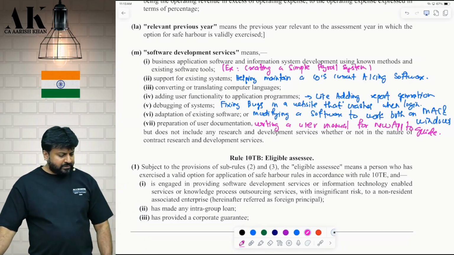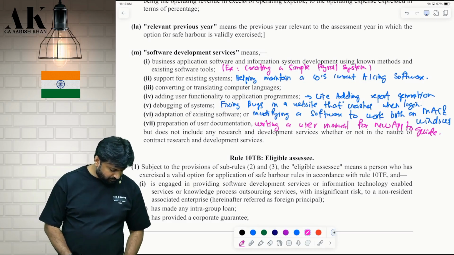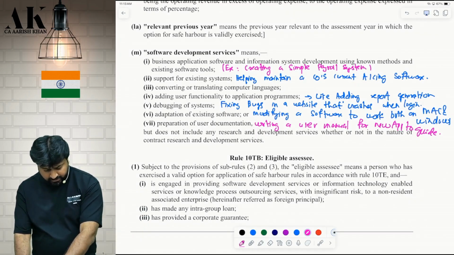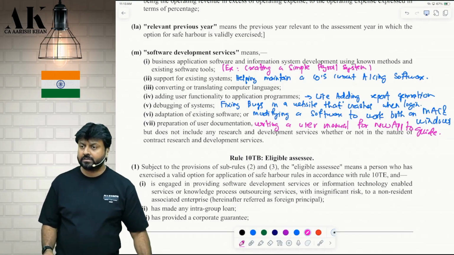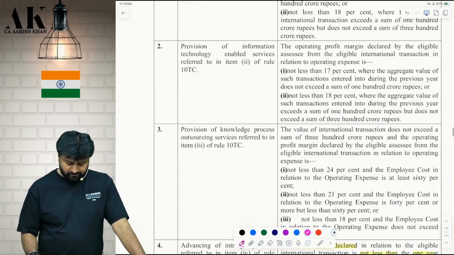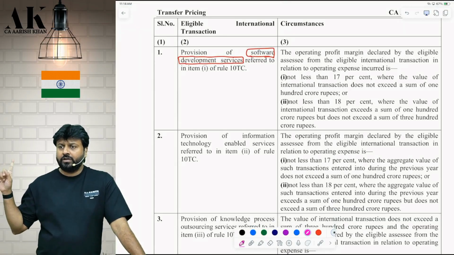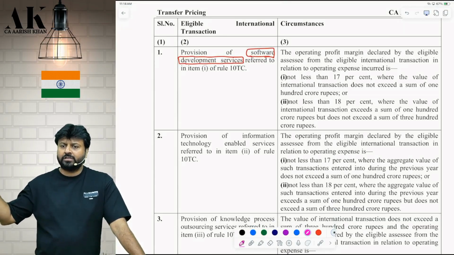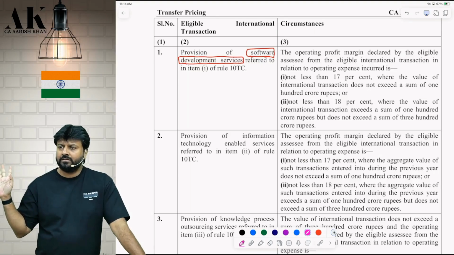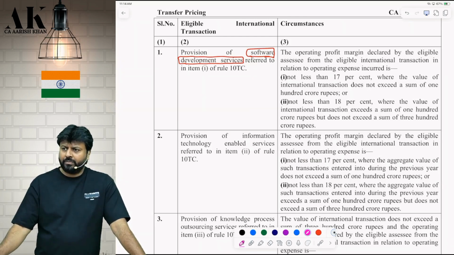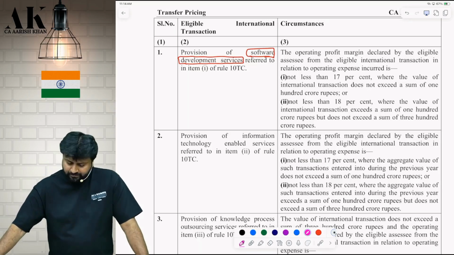Then how much margin they should maintain so that no questions are raised by the officers. Come now. Please pay attention now. What is important for you is to remember the margins. Okay, beta? Try. You will be able to, don't worry. One or two margins are slightly difficult to remember. Rest all are same, only most of them.